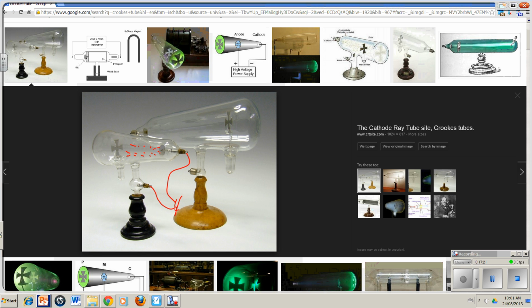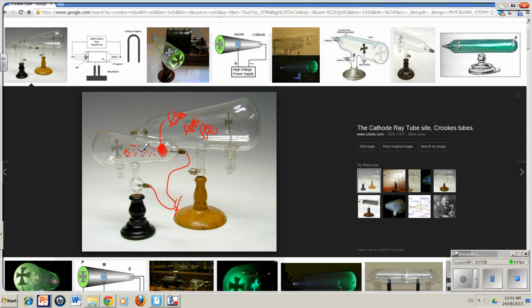And it didn't matter what type of metal was in this position. They could switch out whatever metal they wanted. They could put copper in there, or iron in there. You get the idea. It didn't matter what type of element they had in there, and these particles would come shooting out.